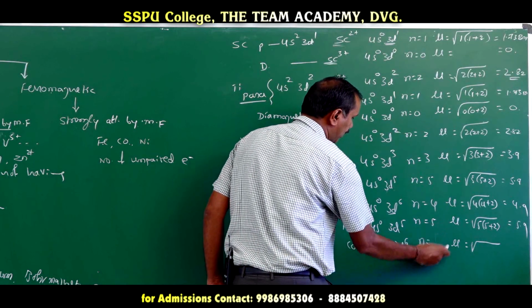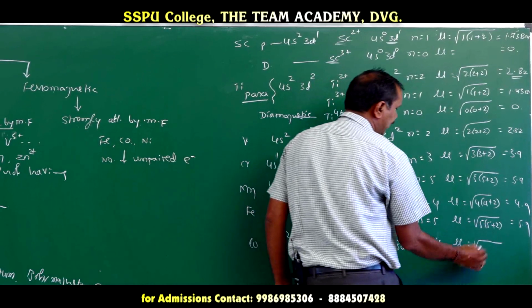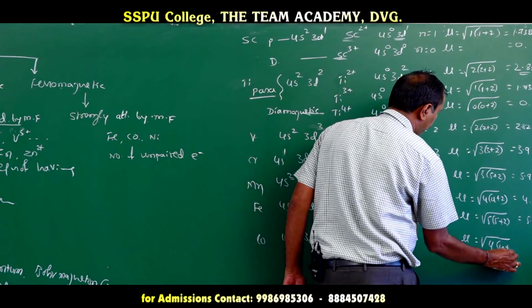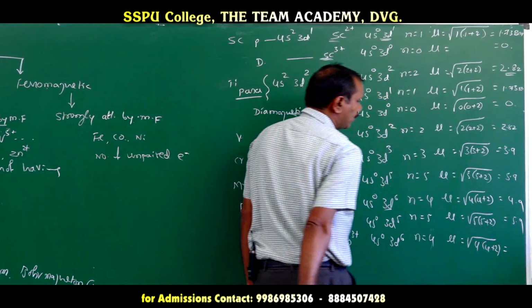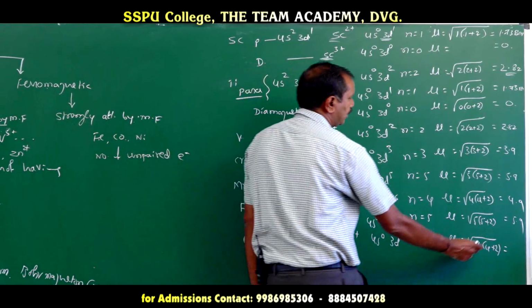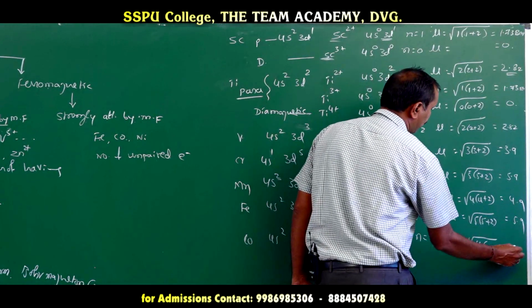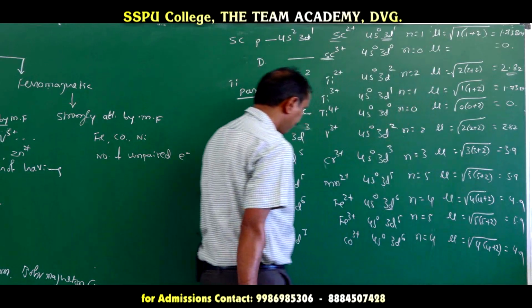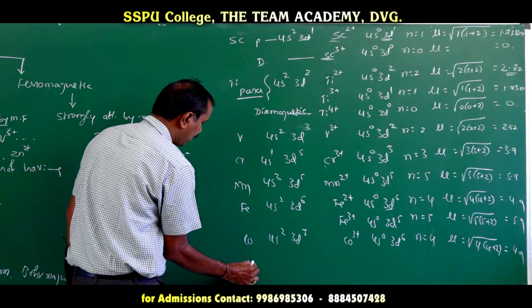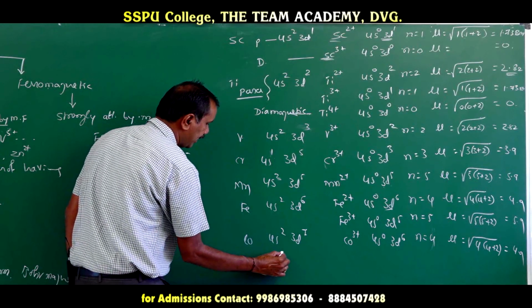The number of unpaired electrons is 4 only, and the magnetic moment is calculated by √(4 × (4 + 2)). 6 fours are 24, nearly 4.9.